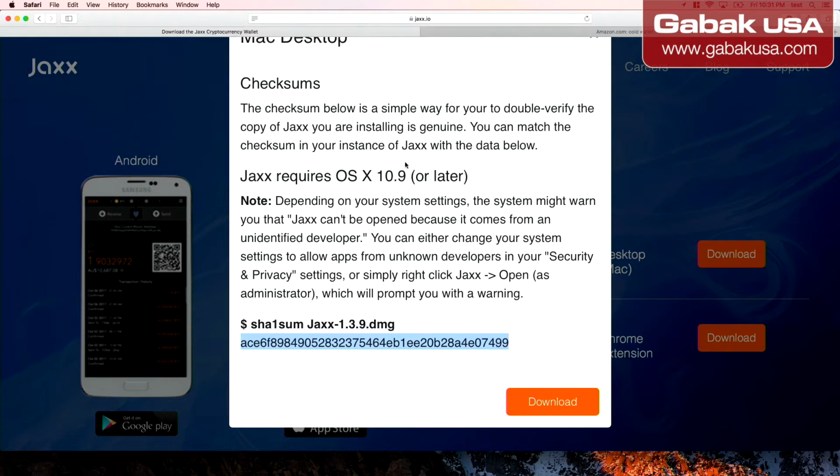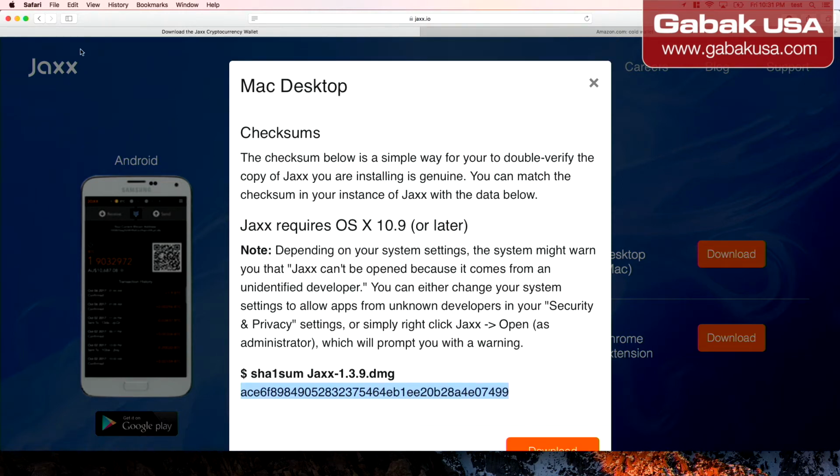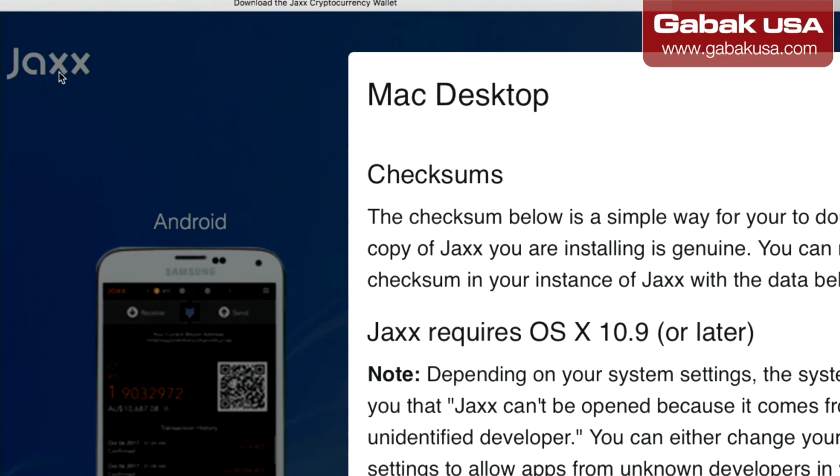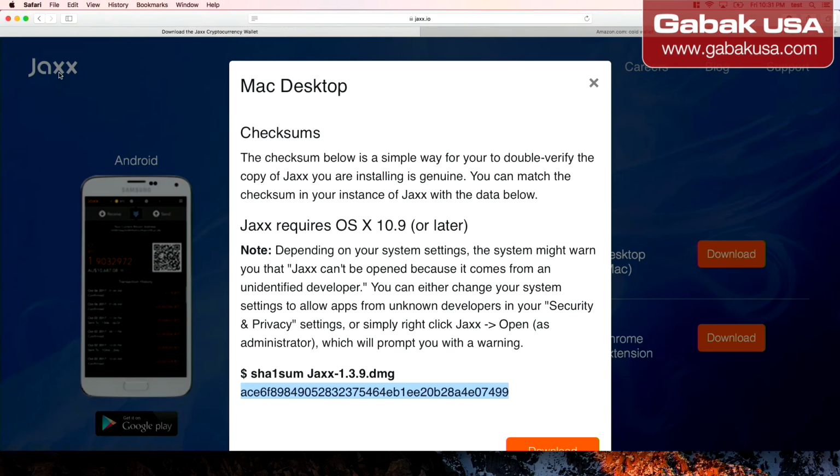The thing is, let's say that you Google this wallet, right? And then maybe you're not using Google, maybe you're using something else, and you land on a nefarious website, or someone gives you a jump drive with Jaxx, in this case the wallet, and they say, oh, sure, yeah, just install it. And then you don't know if someone else has modified the wallet, because that is very important.